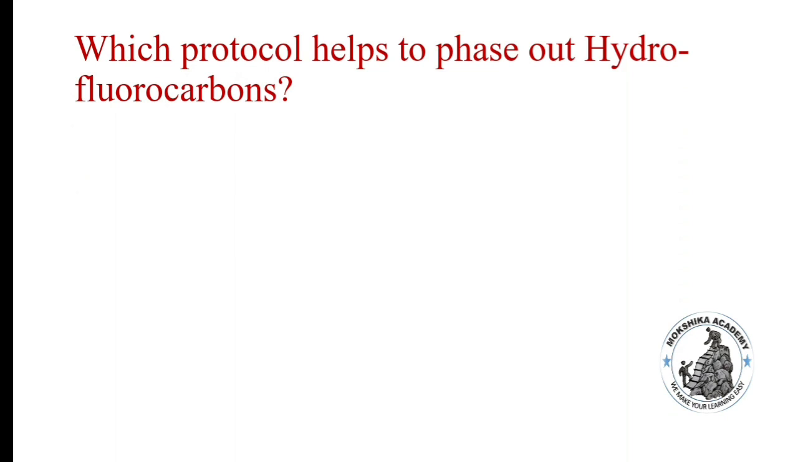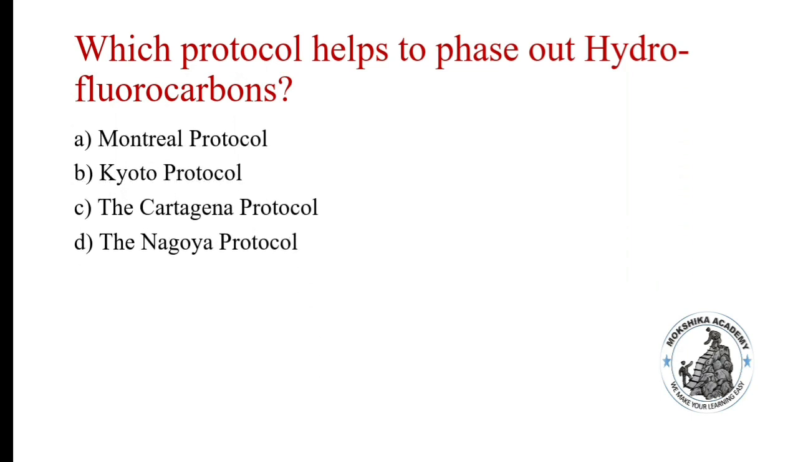Which protocol helps to phase out hydrofluorocarbons? Option A, Montreal Protocol. Option B, Kyoto Protocol. Option C, the Cartagena Protocol. Option D, the Nagoya Protocol. Option A, Montreal Protocol is the correct answer. Hydrofluorocarbons are greenhouse gases with a significantly higher warming potential than carbon dioxide. More than 170 countries have reached a strict deal to phase out hydrofluorocarbons.